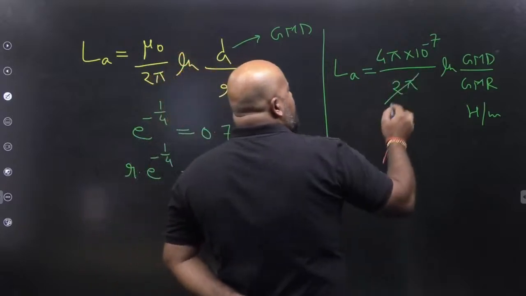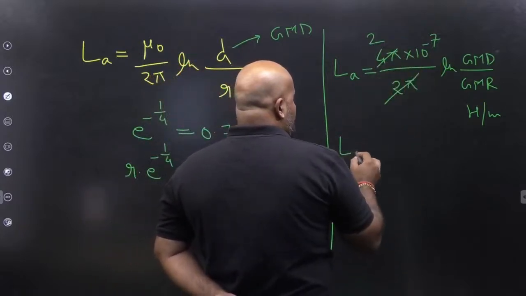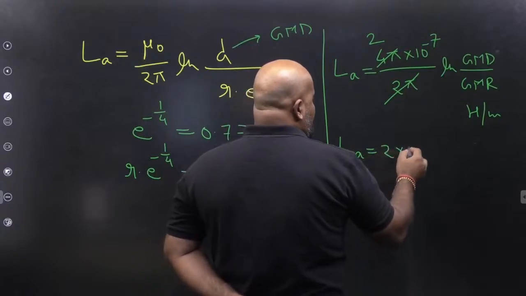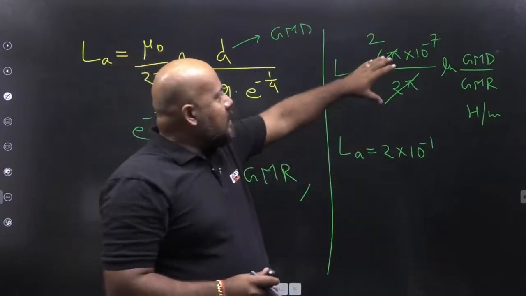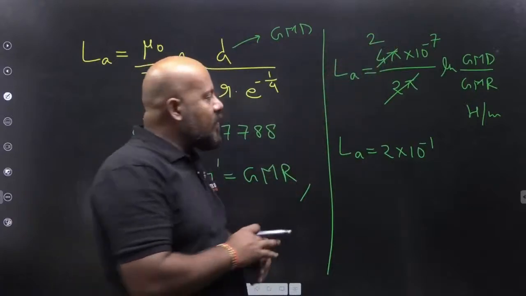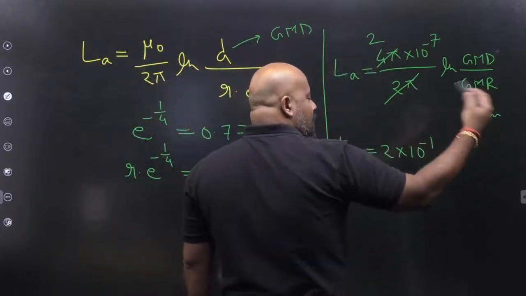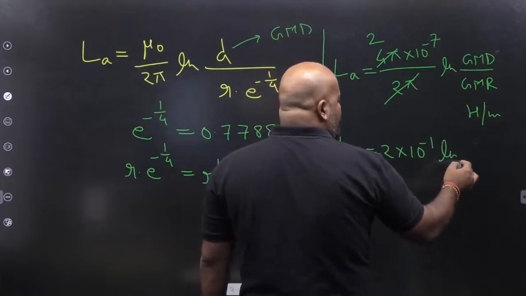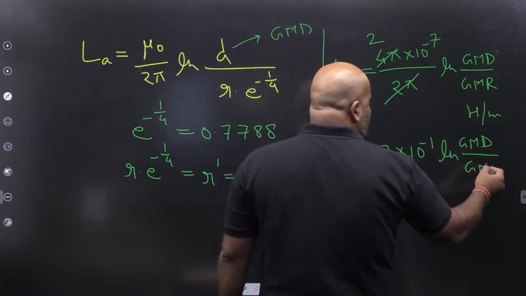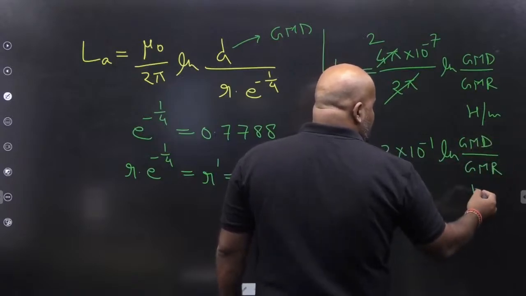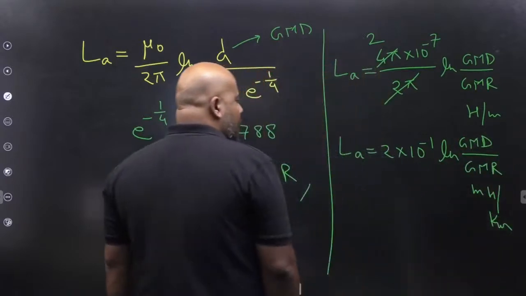Now 2 pi is going to be cancelled, and I will write it 2 into 10 to the power minus 1. 10 to the power minus 6 I have taken from here, and I will make this Henry as millihenry and this meter as kilometer. So it will become ln GMD upon GMR, and the unit will become millihenry per kilometer.